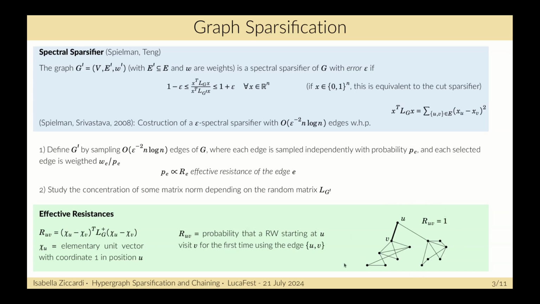For example, in this picture, we can see that the effective resistance of the edge uv is equal to 1, because the only way to go from u to v is using the edge uv. Alternatively, the effective resistance can be seen as the probability of the edge to be included in the random uniform spanning tree.